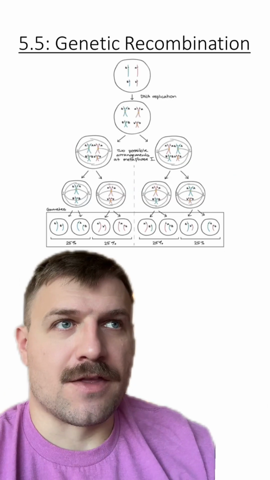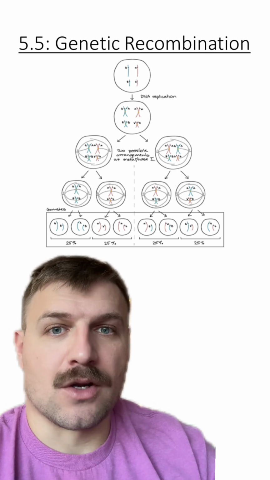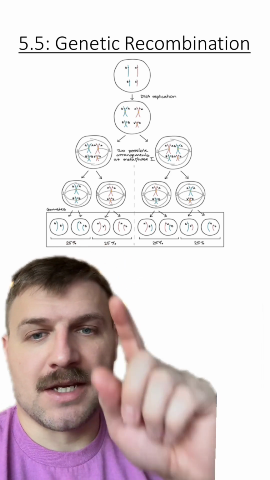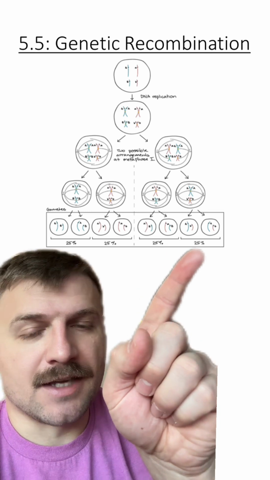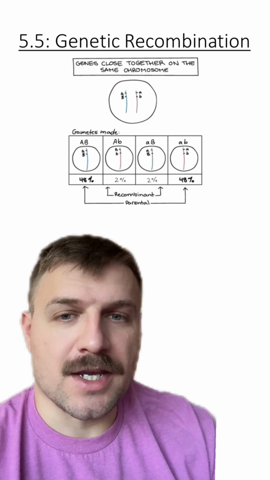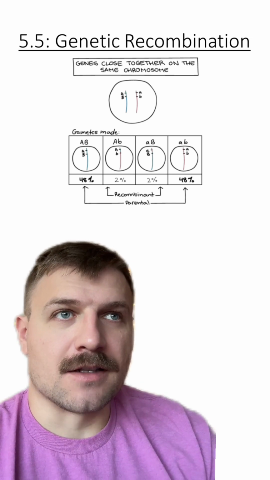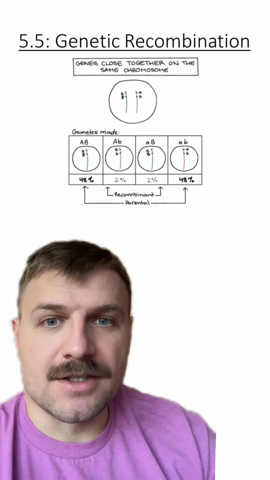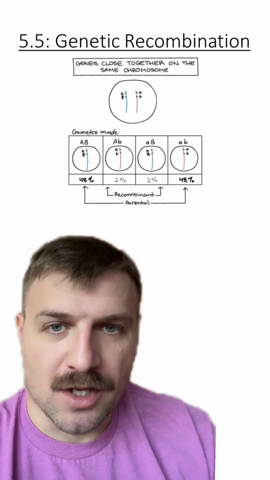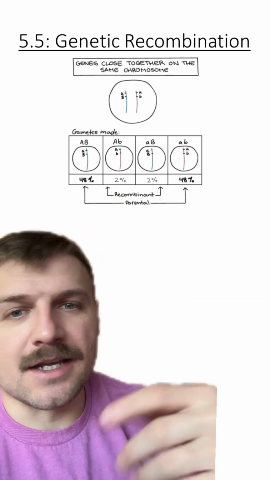Morgan initially thought that these two genes were on separate chromosomes, which would have led the chromosomes to be independently inherited from each other. And this is why the outcomes should be an even 25% for each of these gametes. What was really going on was these genes that were associated with the traits were on the same chromosome. Since they're on the same chromosome, this led to the inheritance of these genes being different than that 25%, 25%, 25%, 25%. This is why they had this 48% and 2% in the outcomes.